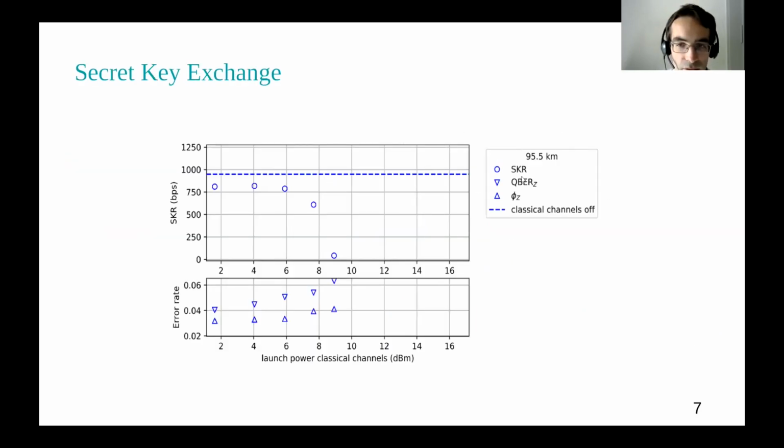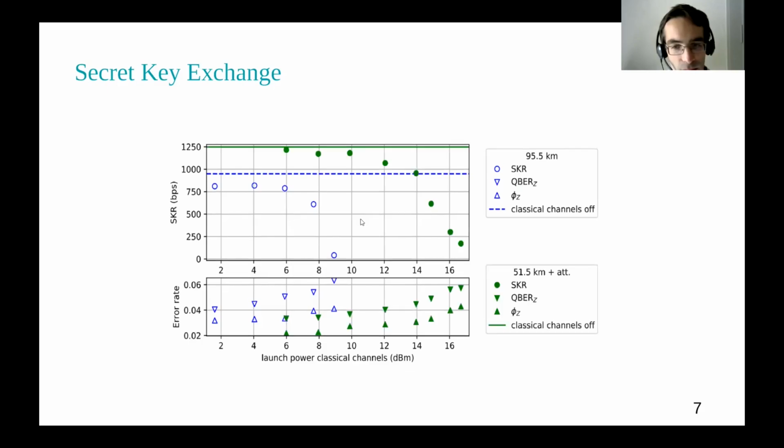Now, with the setup I just presented, we can do a secret key rate exchange. So we exchange secret keys over this 95.5 kilometer single mode fiber, and we reached 8.9 dBm of co-propagating classical launch power. And we can do the same with the 51.5 kilometer channel together with the attenuation.